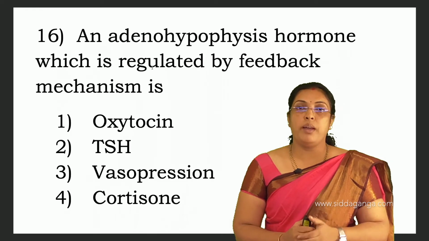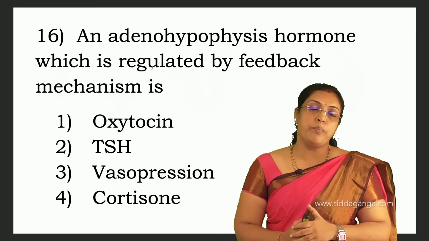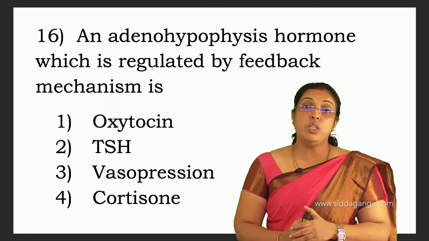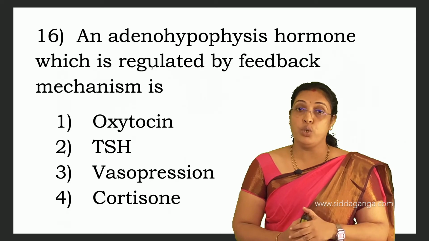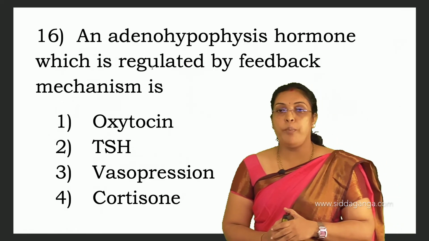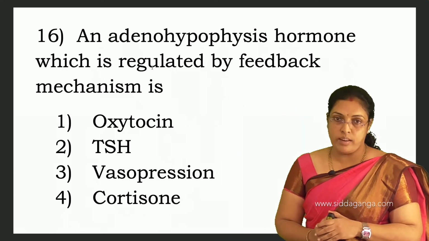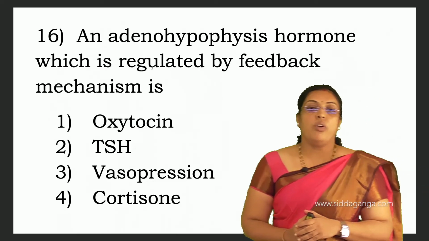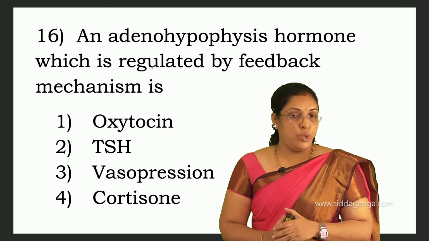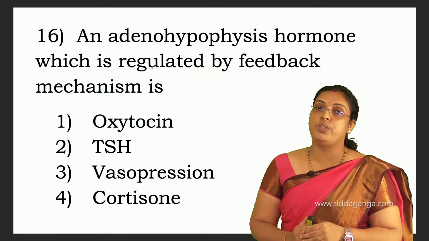Sucking of the nipple by the baby increases the production of prolactin. That is an example for positive feedback mechanism, whereas insulin is an example for negative feedback mechanism. In this question they have asked: an adenohypophysis hormone which is regulated by feedback mechanism is. They have not mentioned negative or positive, but they have asked adenohypophysis, the anterior pituitary hormone.